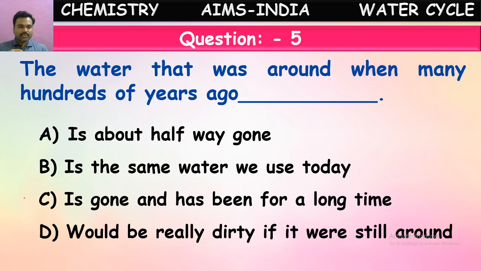And the next option is would be really dirty if it were still around. If that same water were here now, it would be very dirty, they are saying. So what is the correct option for this? It is a little analytical question. So try to think properly and answer this question. What is the correct answer for this?